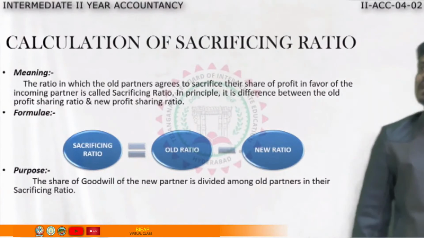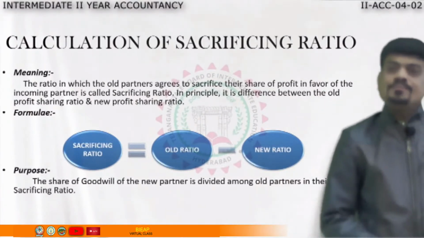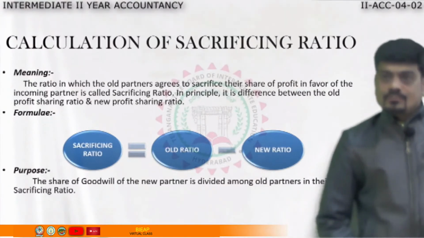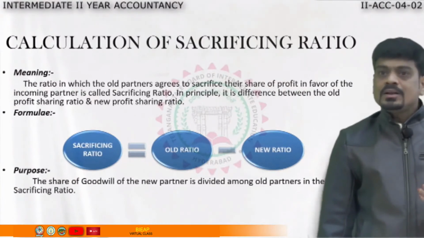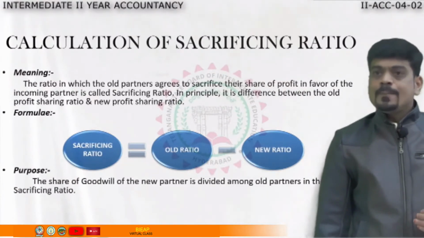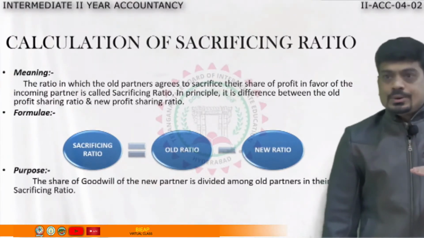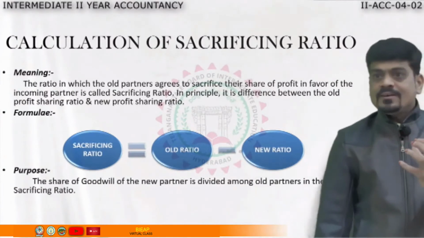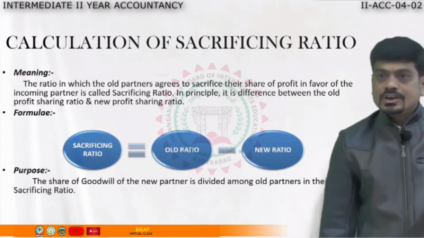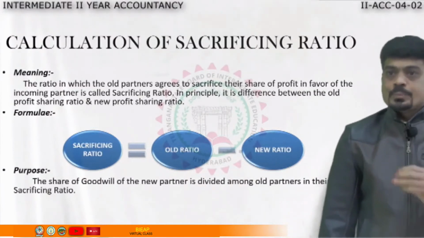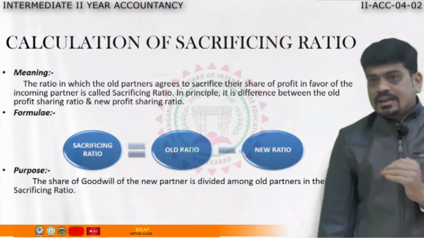The second one, calculation of sacrificing ratio. What is sacrificing? Foregoing. You know, when a new partner joins the firm, what will happen? The profit ratio of old partners will reduce. As I told you, whenever a person joins your family, let me say, your sister-in-law has joined your family, what happened? The profit, in the sense the loving part, was to be sacrificed.